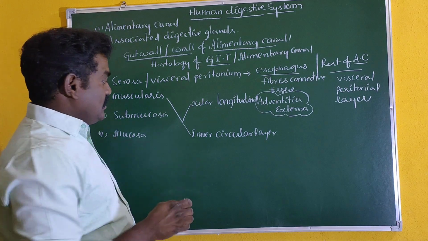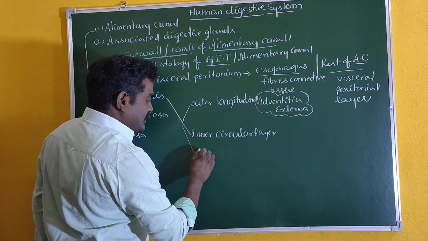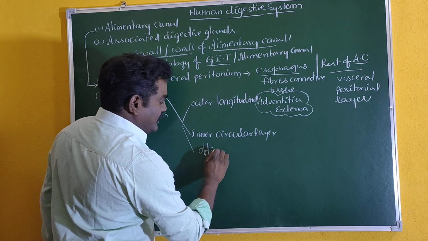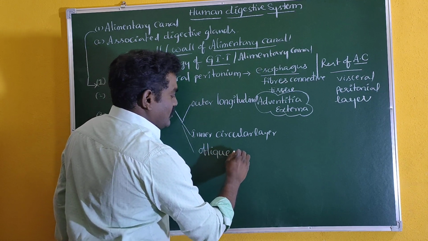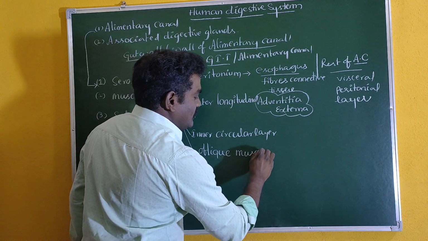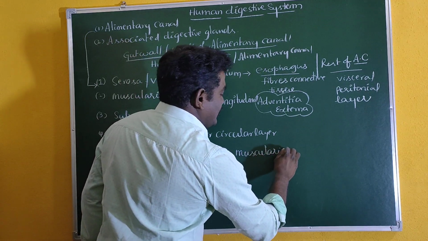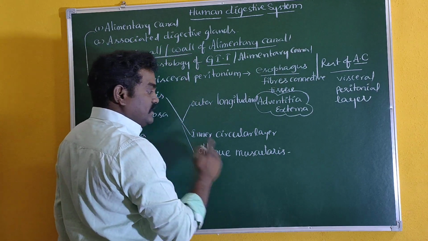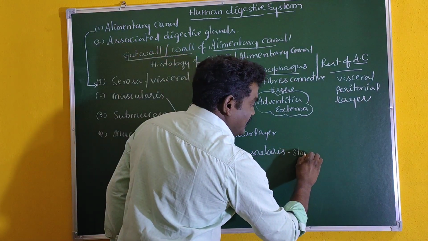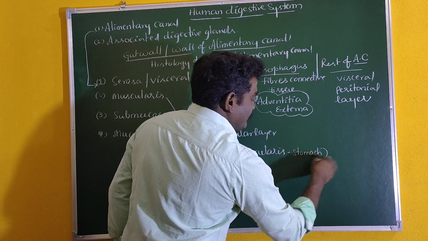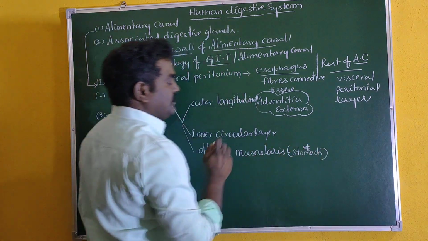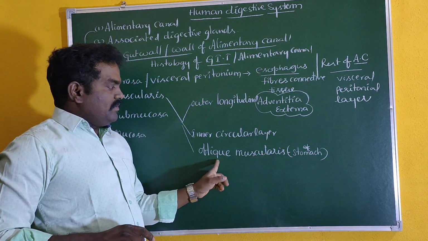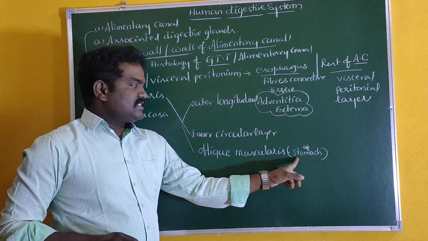whereas in the stomach one more layer is present, that is called the oblique muscularis. Oblique muscularis is a third type of layer. It is noticed only in the stomach, not anywhere in the intestine. This is also a very important bit. So oblique muscularis is only noticed in the stomach portion.